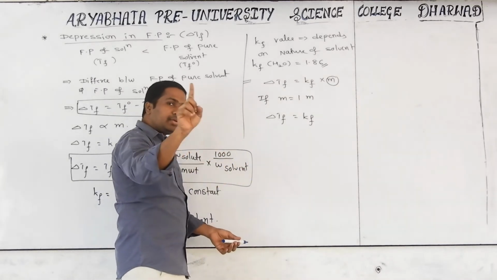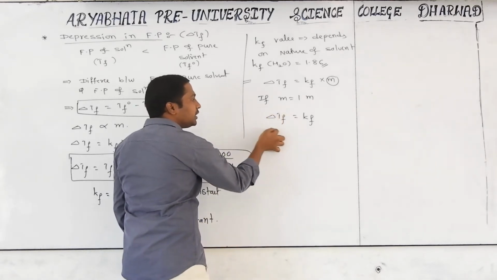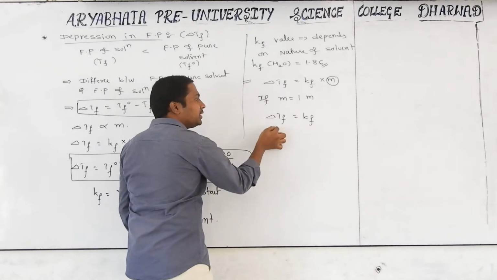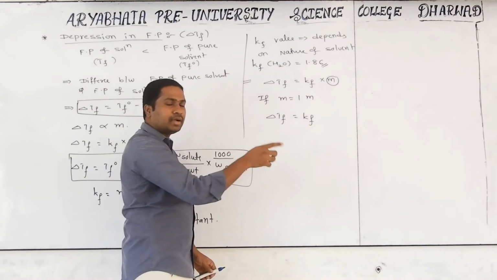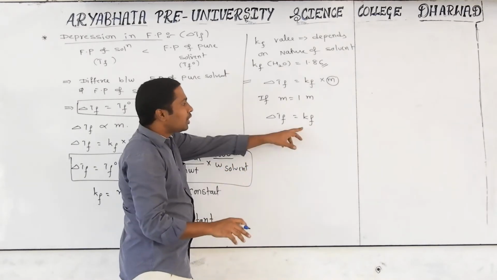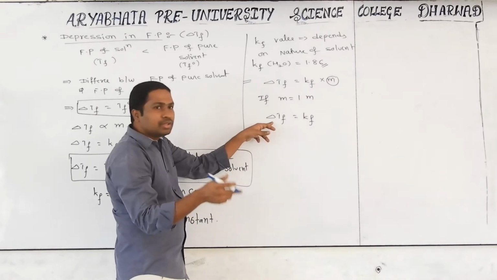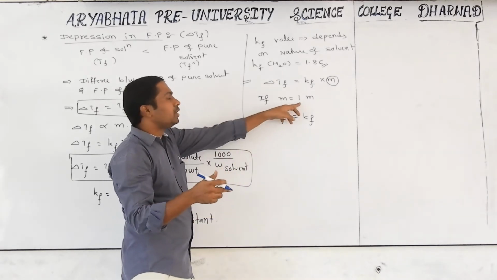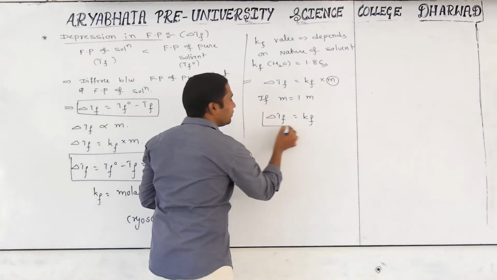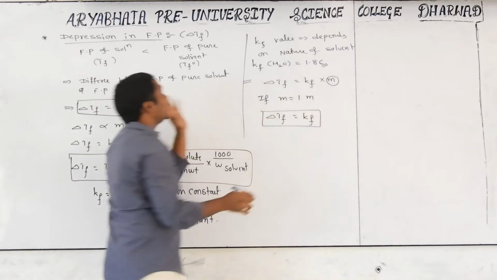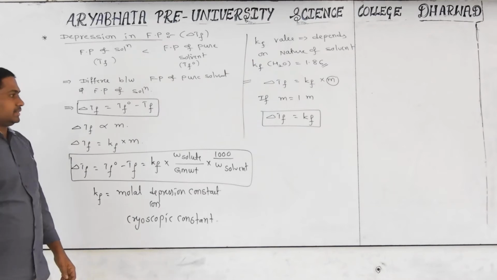If you take any 1 molar solution with a particular solvent, whatever depression in freezing point occurs is what we call the molar depression constant. Molar depression constant is defined as the depression in freezing point of the solution when we take a 1 molar solution. This is the information regarding depression in freezing point. All of you clear? Yes.